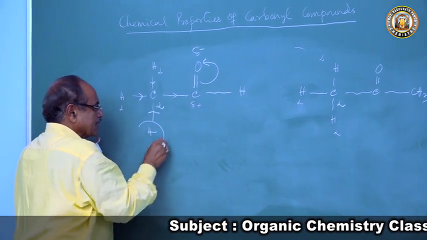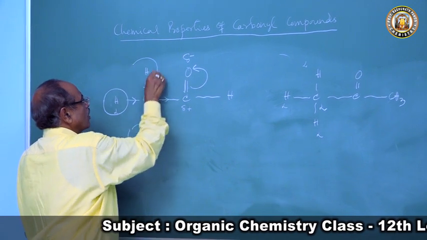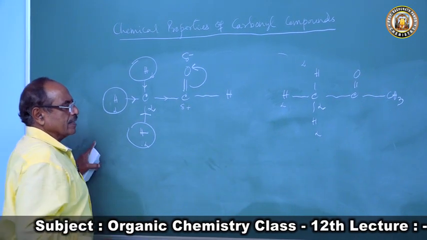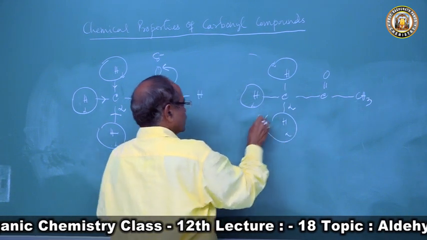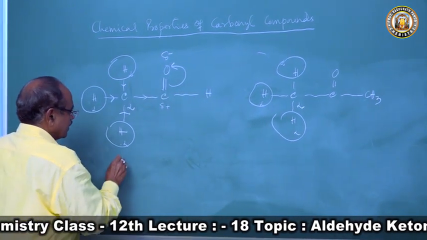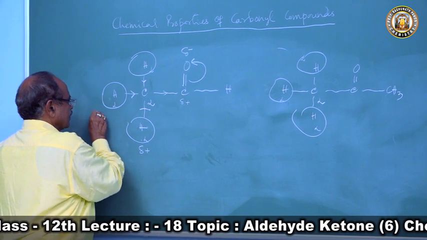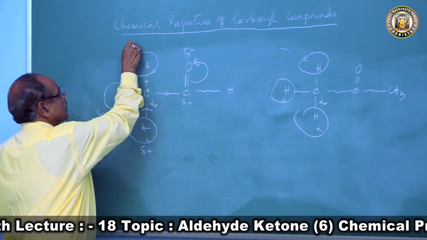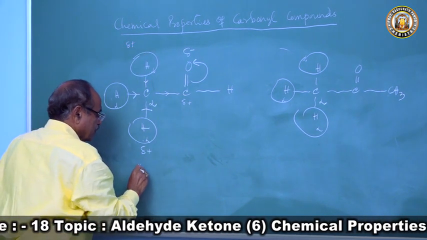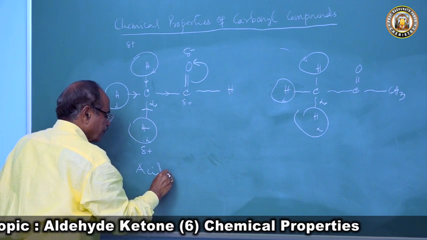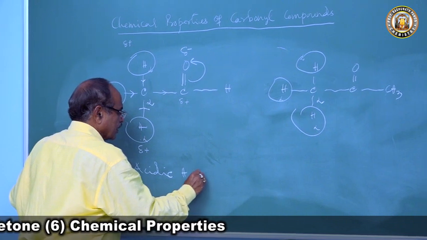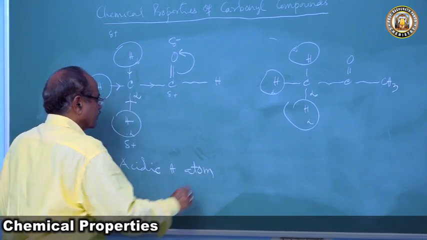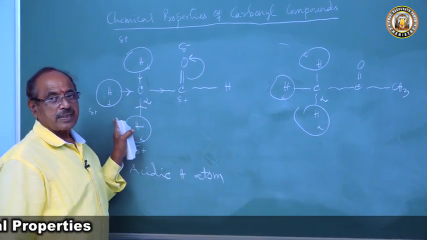So my point is this: all these hydrogen atoms of both acetaldehyde and acetone, due to a similar reason, will have delta positive character. When a hydrogen atom has a delta positive character, it is called an acidic hydrogen atom. So these alpha hydrogen atoms are acidic hydrogen atoms.